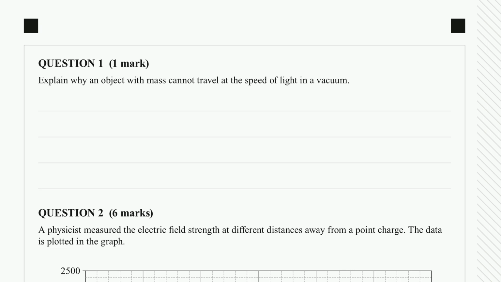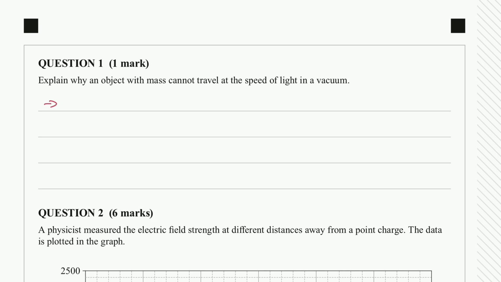So given this question is only worth 1 mark, we'd be looking for a simple explanation. So the simple explanation is, I'm going to put it as dot points. It's probably worthwhile to think how you would phrase your answer for the exam. So an object with mass traveling at the speed of light in a vacuum is impossible.